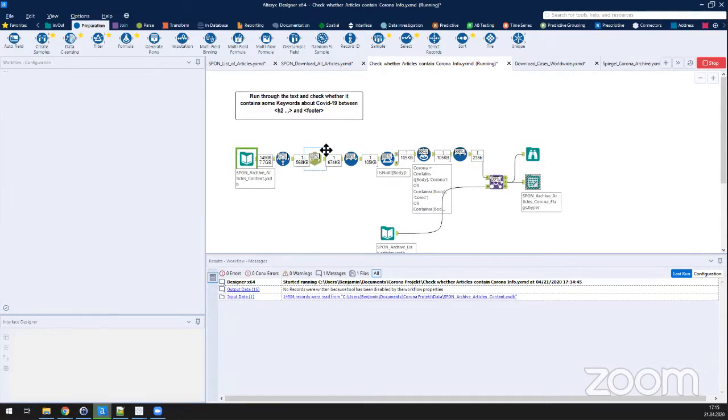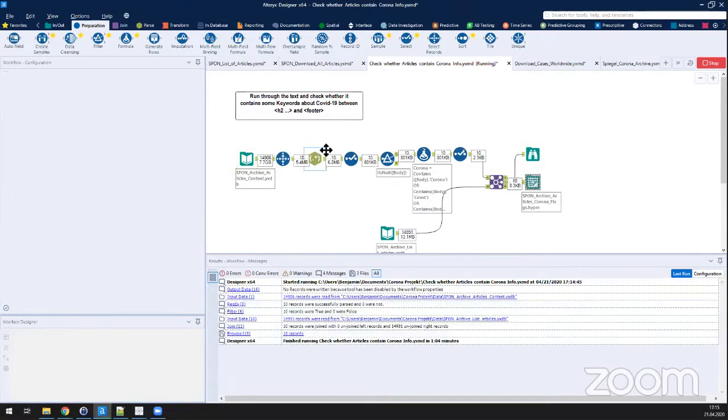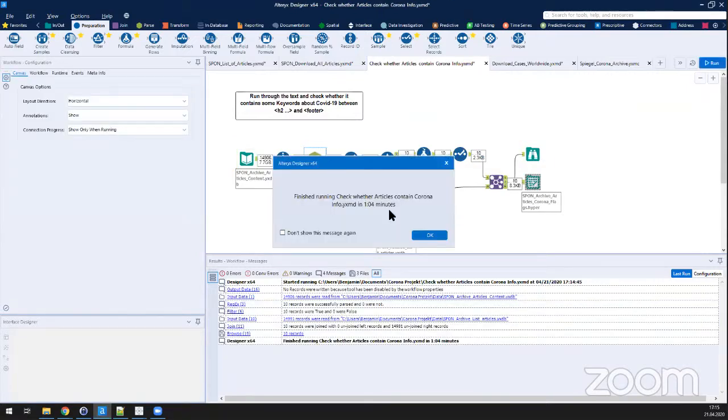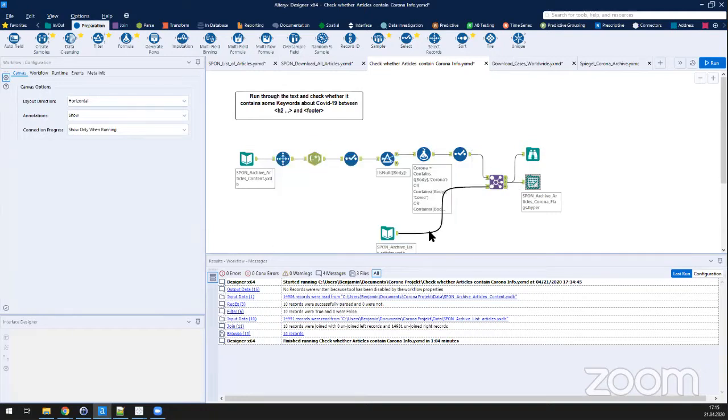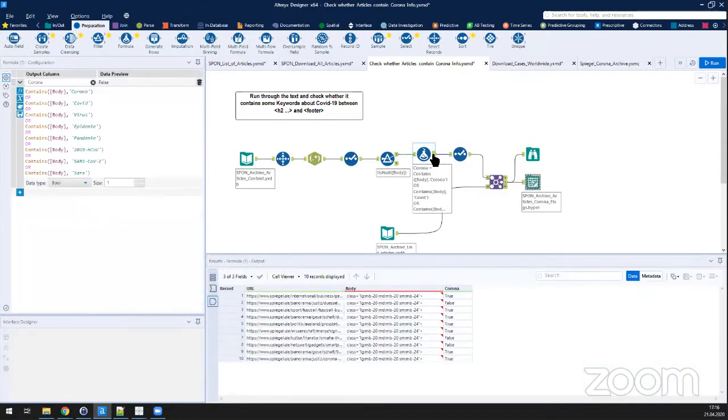So there's a little bit of uncertainty in this data, but for my purpose, that was totally fine, because I just wanted to see whether the number of articles or the share of articles really went up. And a little bit of uncertainty was fine for me at that point.